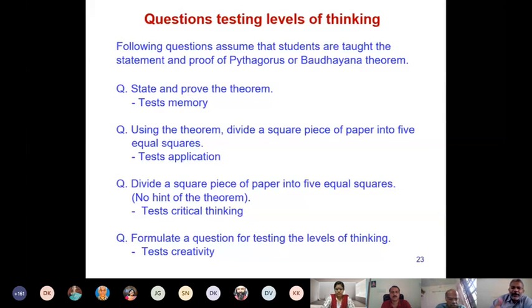That is why we tried to give an example. We did solve some questions, right, to ourselves feel the various levels of thinking. So dividing a square piece of paper into 4 parts is a very trivial question, right? It can't even be called application level. Even if you call it application, it is very low level. But the moment I said divide into 2 parts, it became a little more tricky. And 5 equal squares really is a fairly high level thinking question. So remembering is the lowest level, application is a higher level, critical thinking is an even higher level.